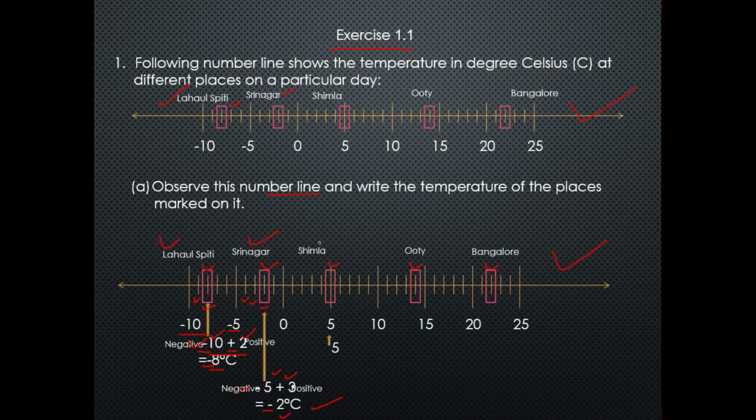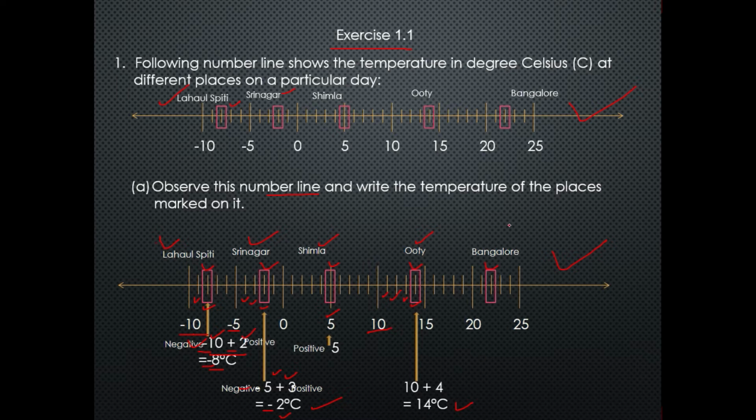Now we will calculate the temperature of Shimla, which on the number line is given as 5 degrees Celsius. Now come to the temperature of Ooty. As we can see here, we will add 4 to 10: 1, 2, 3 and 4. So 10 plus 4 is equal to 14 degrees Celsius. So the temperature of Ooty is 14 degrees Celsius.